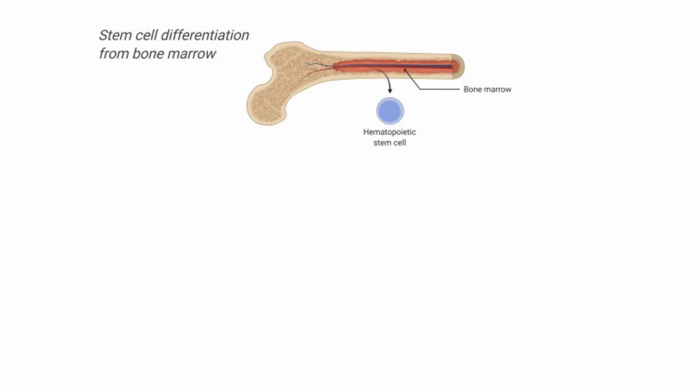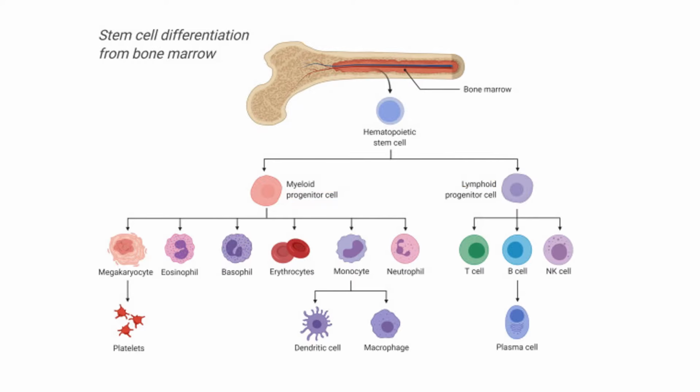Now it is very important to know these things. That is, the hematopoietic stem cell differentiates itself into two types of cells. One is the myeloid progenitor cell, one is the lymphoid progenitor cell. So this is the basic idea that you need to know. That is, a hematopoietic stem cell gives rise to a myeloid progenitor cell and a lymphoid progenitor cell. So if you have a leukemia at the myeloid level, we call it a myeloid leukemia. Whereas if the leukemia happens at the lymphoid level, we call it a lymphoid leukemia. So based on this, we have myeloid leukemias and lymphoid leukemias.